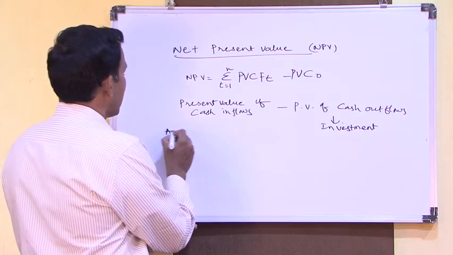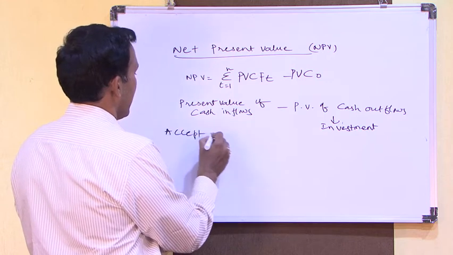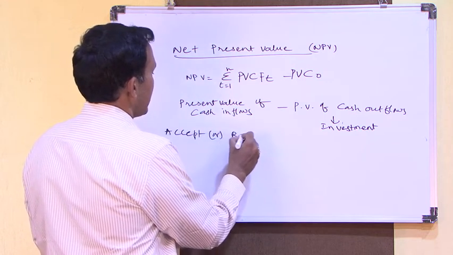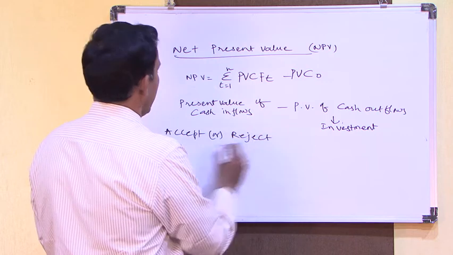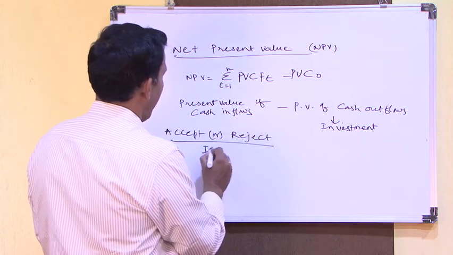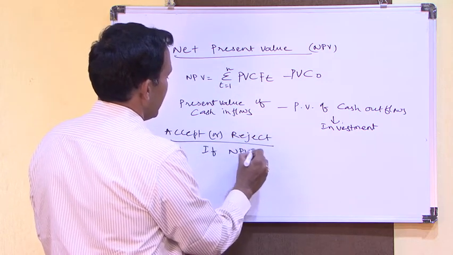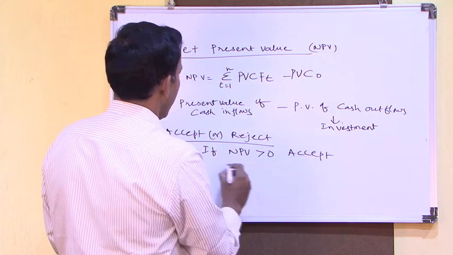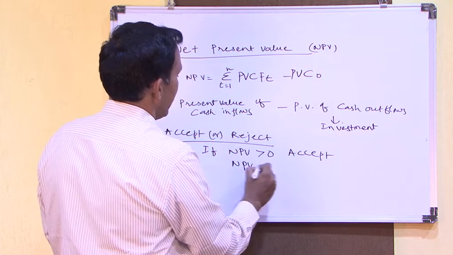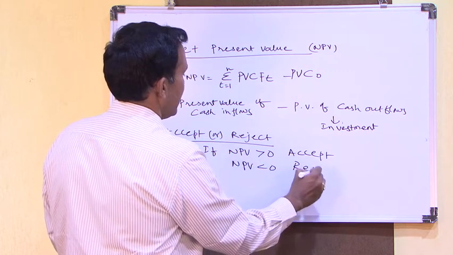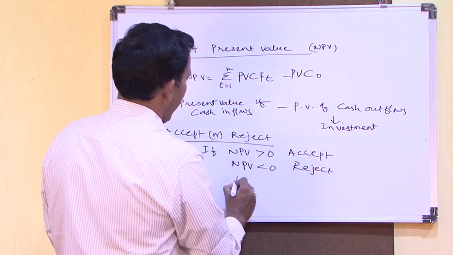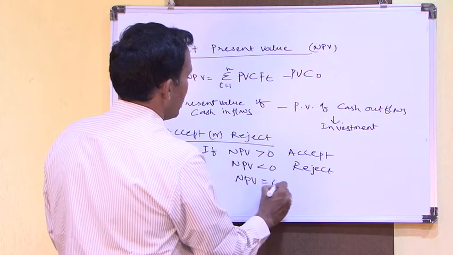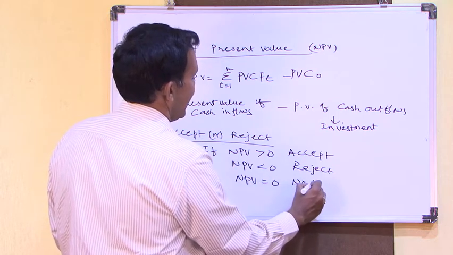Then accept or reject, whether you are accepting or rejecting the project. If NPV is greater than 0, accept the project. If NPV is less than 0, reject the project. If NPV is equal to 0, no decision.